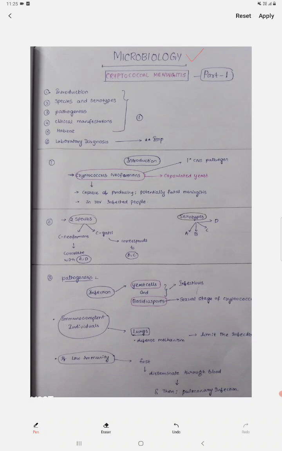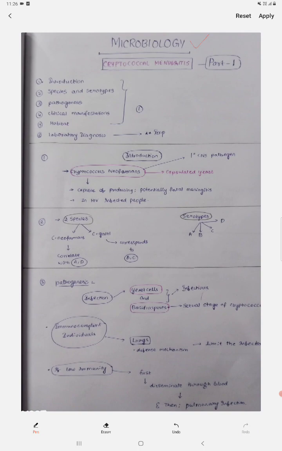So after a long time, we are discussing the second year topics. Our first subject is microbiology. I'm going to discuss the fungi, that's mycology. From that, the topic is cryptococcal meningitis. So this is an important question for your university exams also. So let us get into the topic, cryptococcal meningitis.